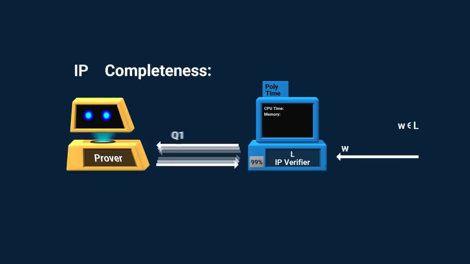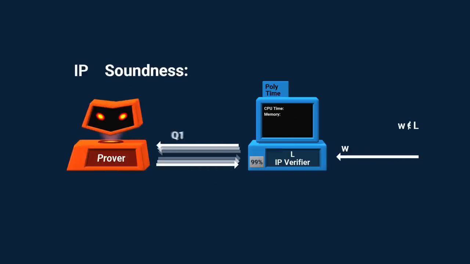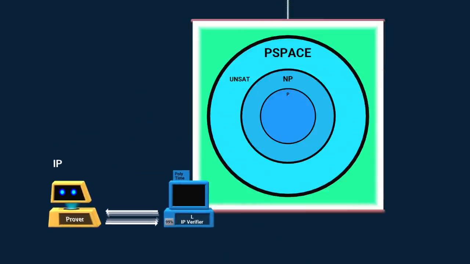If W is in L and the prover is honest, then with high probability the verifier will accept. If W is not in L, then with high probability the verifier will detect one of these answers is a lie. IP increases our verification power to cover all of PSPACE, including UNSAT. The UNSAT verifier is complicated, so here's a simpler example.